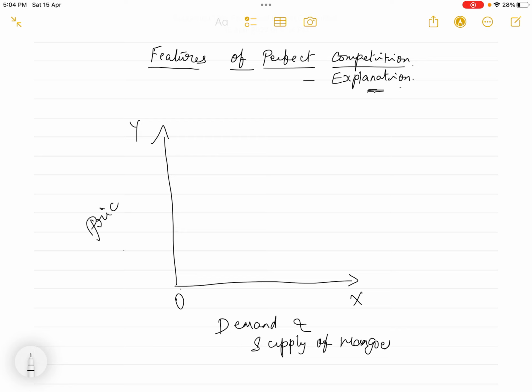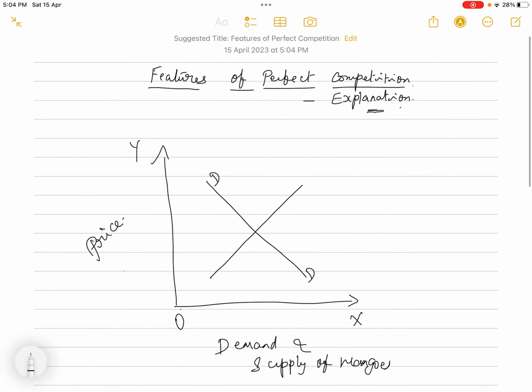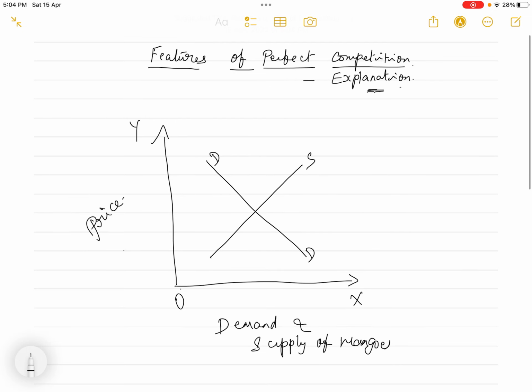Here on the x-axis we are measuring the demand and supply of mangoes, and on the y-axis we are representing price. So initially the industry is determining the price based on market demand and market supply.